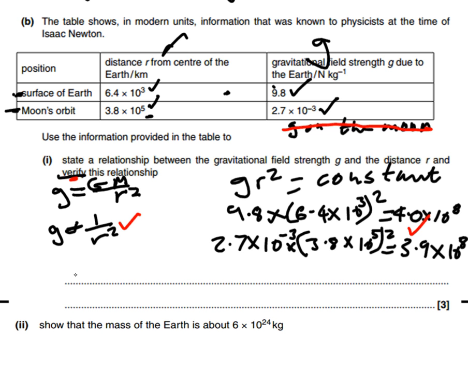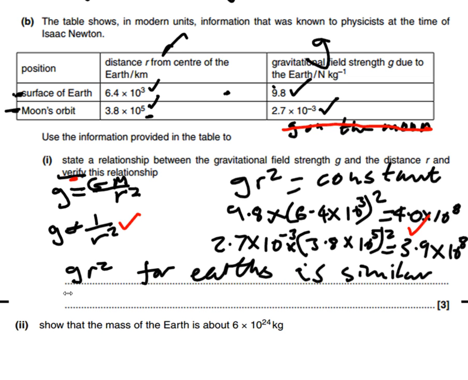So we need to make some sort of comment about g r squared for Earth's surface is similar, or in the same sort of area as g r squared at moon's orbit. So that's our third mark there for making some sort of comparison.